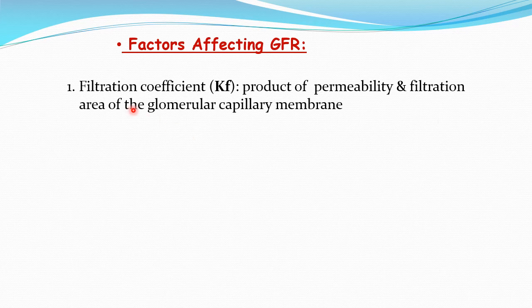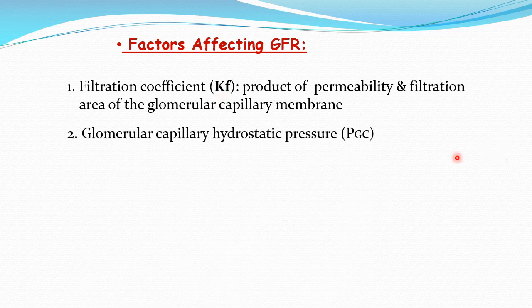Then certain factors that are affecting the GFR, that we will look at briefly. So one is the filtration coefficient, that is the product of the permeability and the filtration area of the glomerular capillary membrane. So the filtration coefficient basically depends on the permeability of that particular substance and the status of the glomerular filtration membrane, its thickness, its surface area, like that.